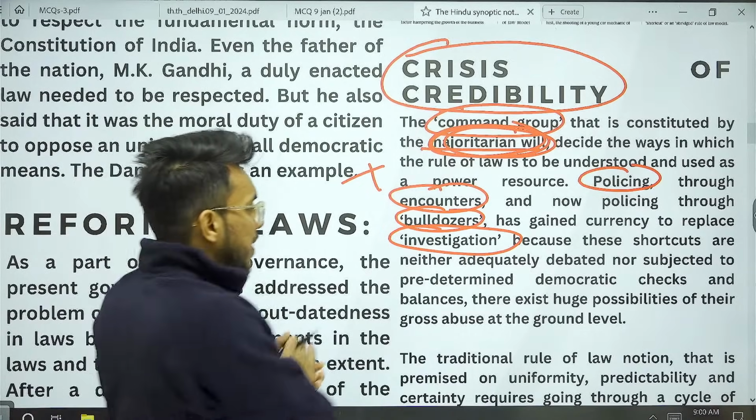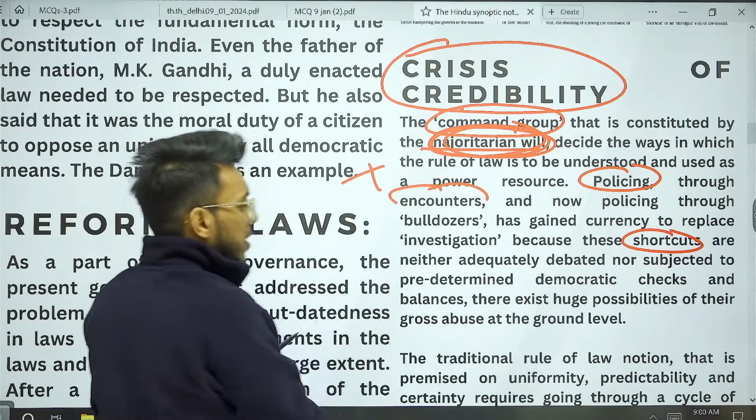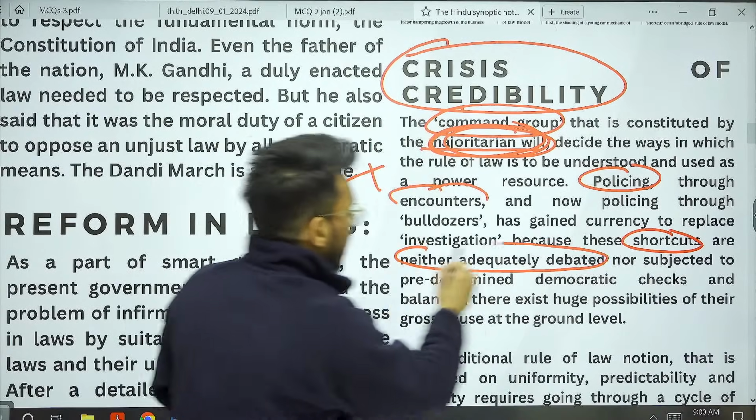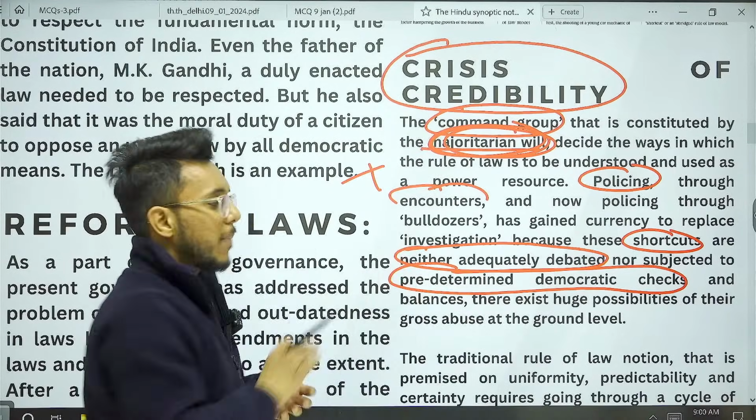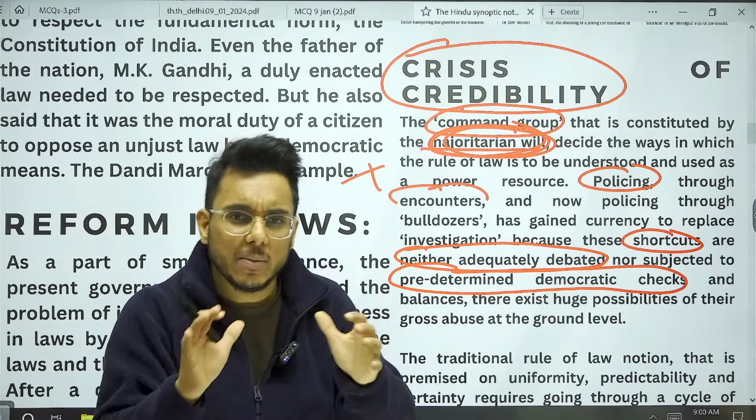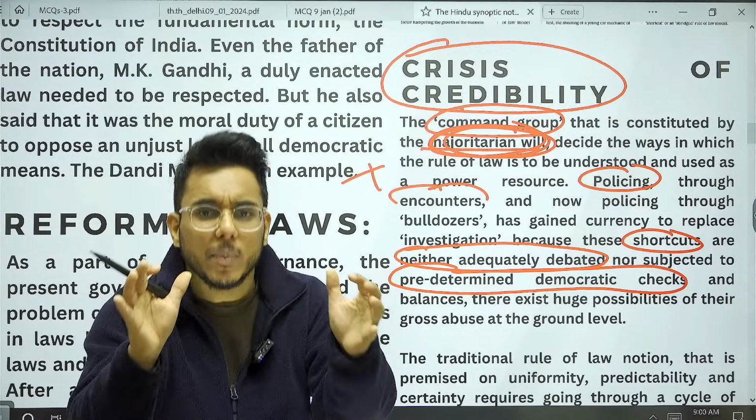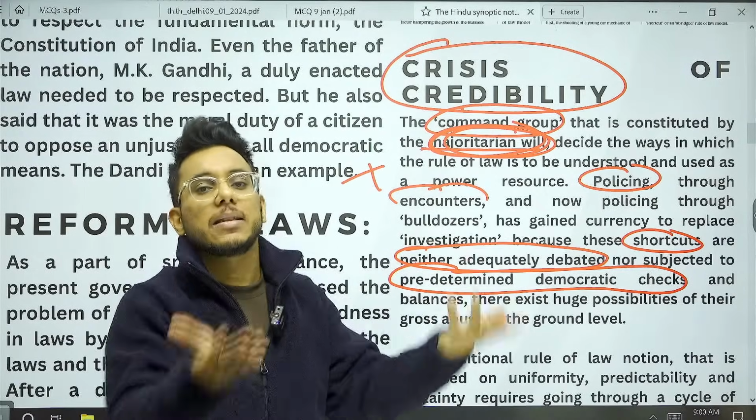So often what happens, these shortcuts are taken, but when we talk about these shortcuts, they are neither adequately debated, nor are they subjected to predetermined democratic checks and balances. So often in these instant justice cases, there is a possibility that vulnerable people, poor people, might be subjugated. But this is something that is happening.